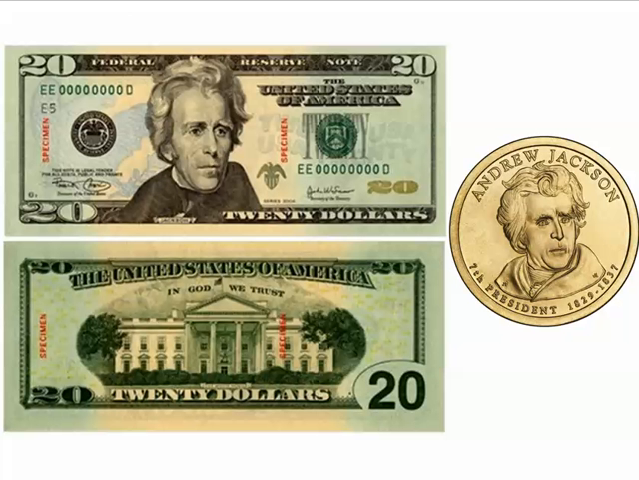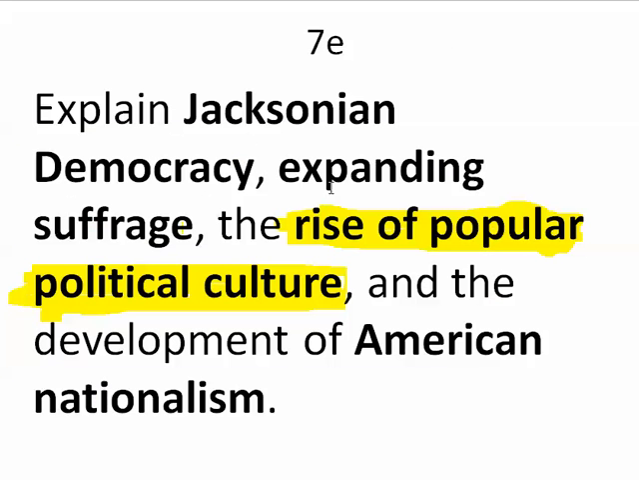We see Andrew Jackson on a $20 bill and on a golden coin, and that's where we'll see his picture and image in our everyday life when we deal with money. And that's it. Explain Jacksonian democracy, expanding suffrage, the rise of the popular political culture, and development of American nationalism.